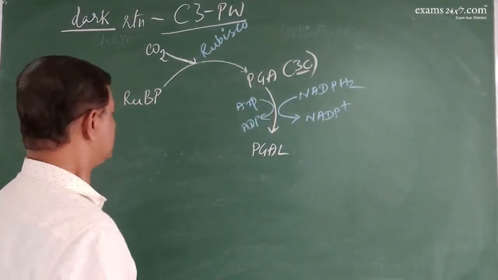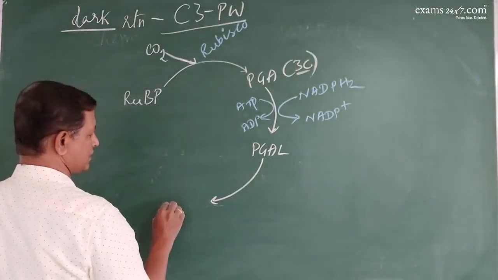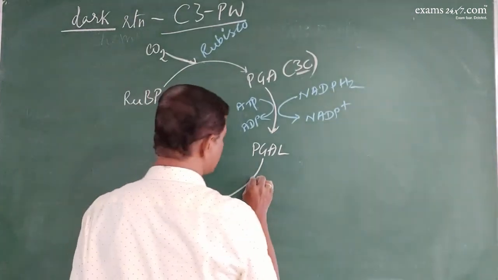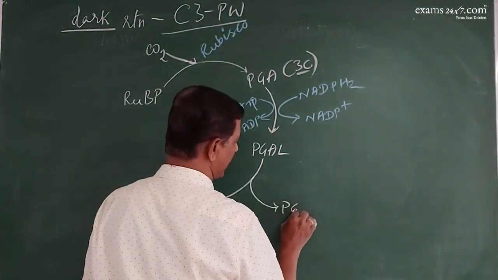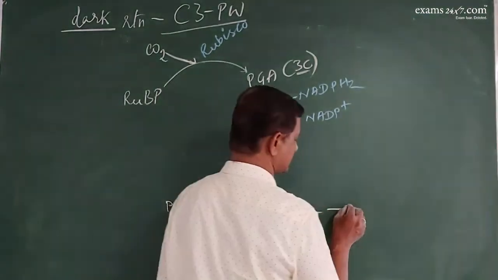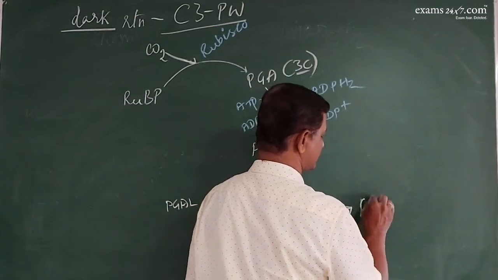Okay. So what happens here is that some PGAL will remain in the stroma, some comes out into the cytoplasm, and in the cytoplasm they will produce sucrose or glucose, whichever.